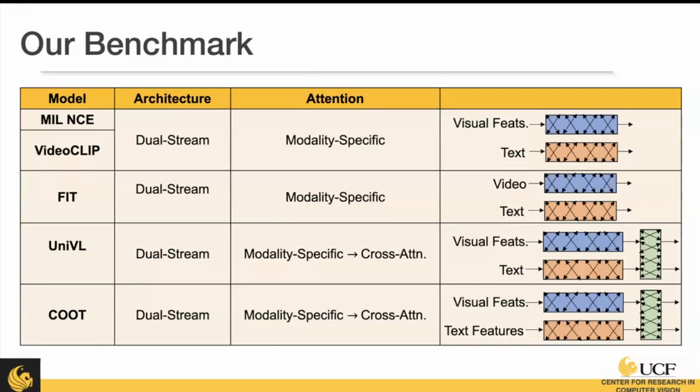So here's an overview of the models very quickly. All of them use a dual stream approach where they have one encoder for vision and one encoder for text. Most of these approaches actually use a pre-extraction of visual features because they want to represent longer time segments. So they take a time segment of the video, get some features, and pass it to a transformer. One exception is this FIT model that takes in both raw video and text. And then UniVL and COOT both use a cross-attention mechanism after the dual stream encoders. And COOT is special because it also takes in pre-extracted text features. It's not fine-tuning its text encoder.